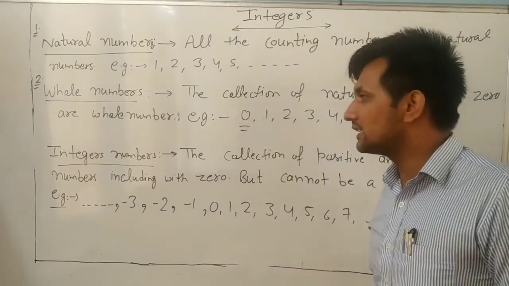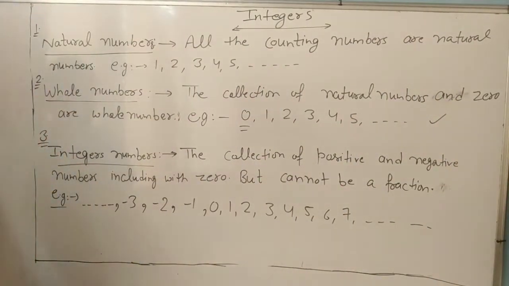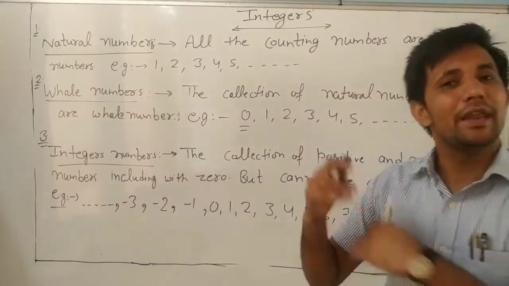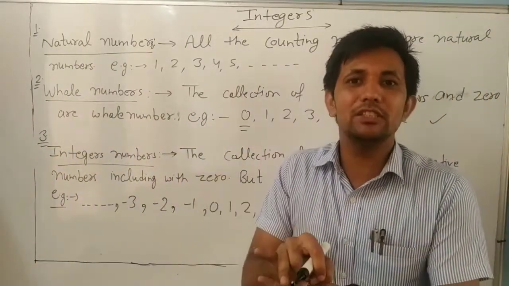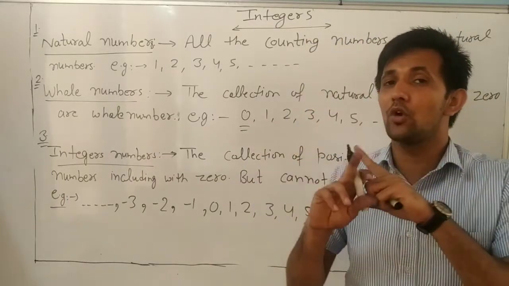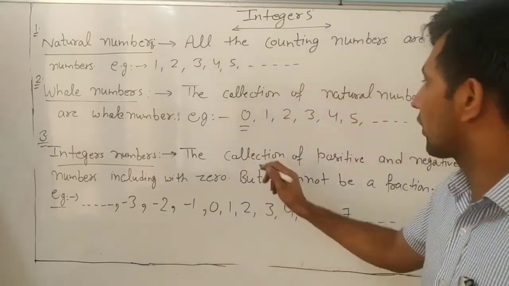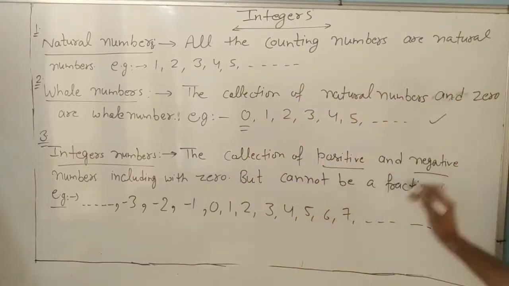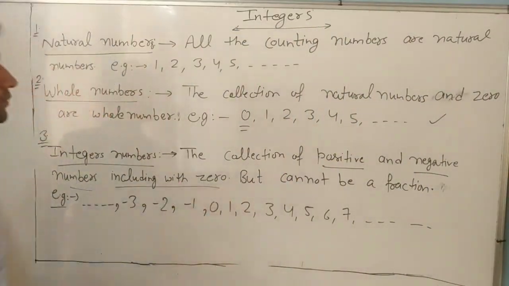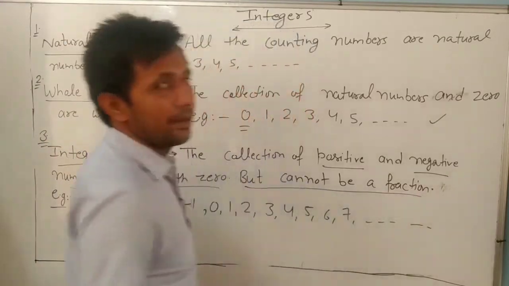Okay. Next, the third one is integers. What are integers? They are all the positive and negative numbers including 0. But we don't take numbers in fractions and decimals; an integer can't be a fraction.